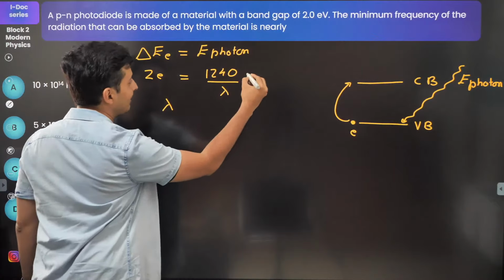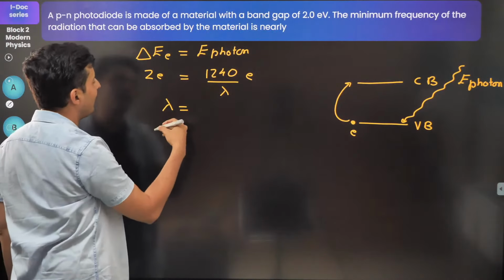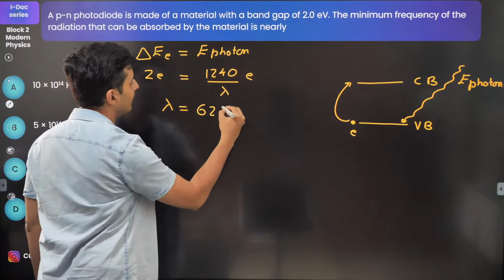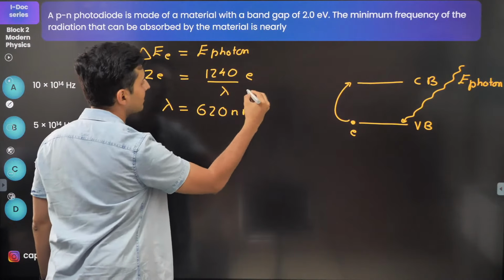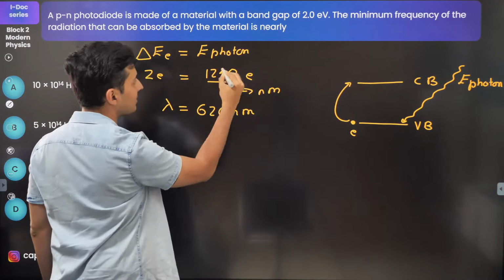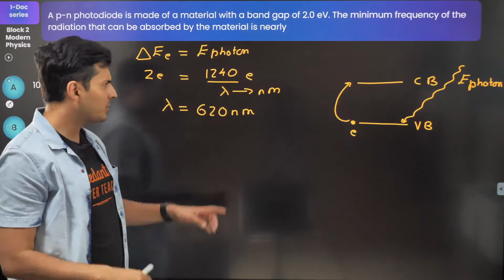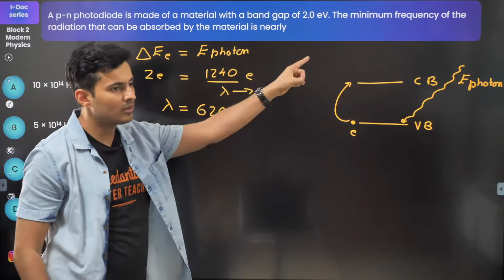Oh, by the way, this is also in electron volt. So lambda will be nothing but 620. This lambda is always in nanometers. This number 1240 comes for nano. For Angstrom, it is 12400.